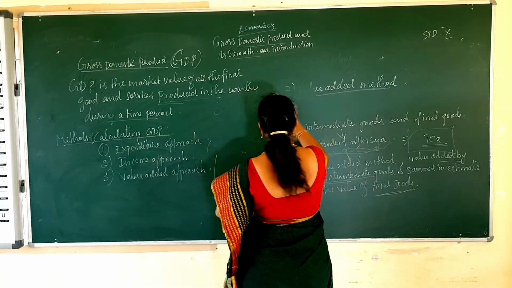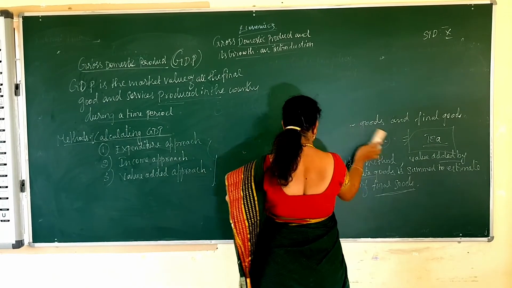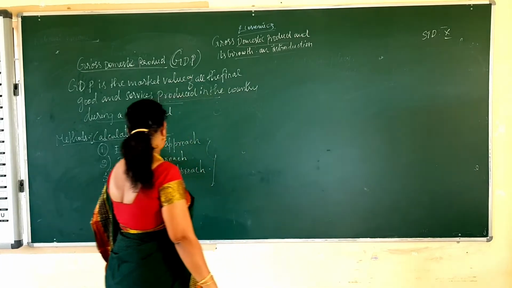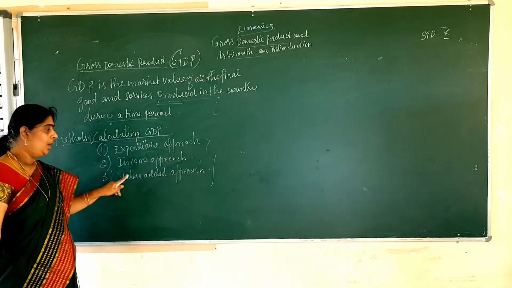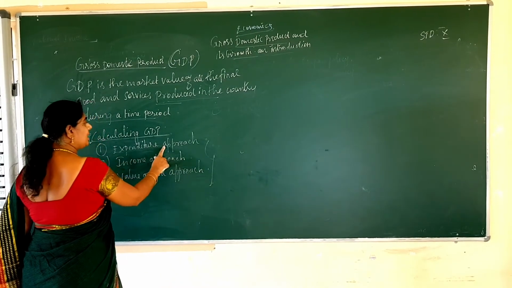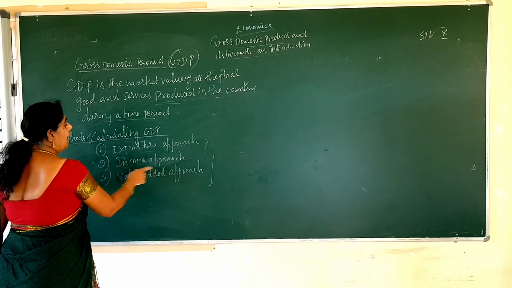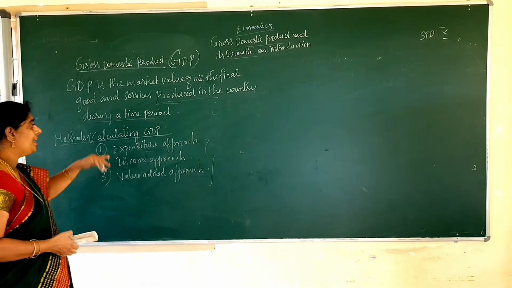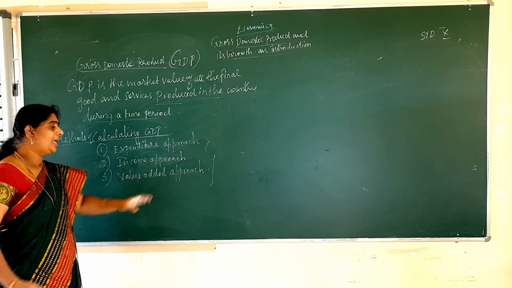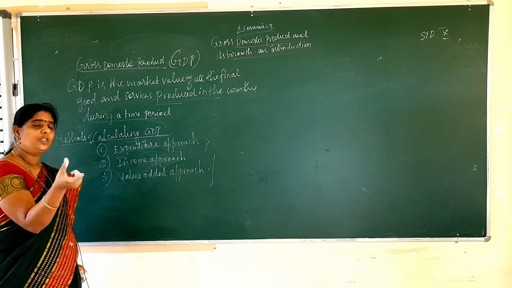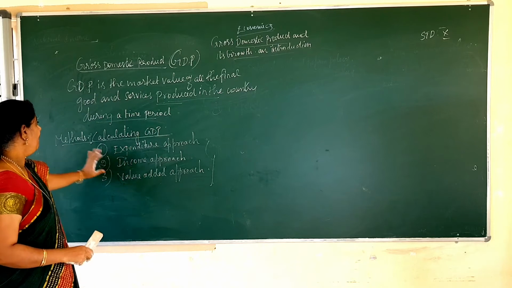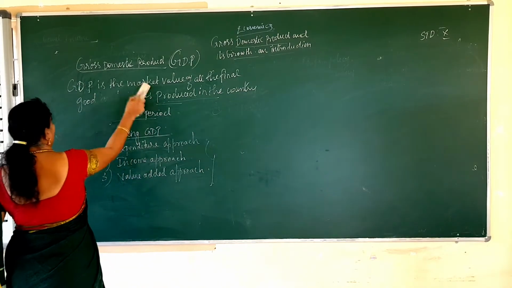So gross domestic product we can calculate by three methods, that is the expenditure method, income method and value added method. In this, expenditure is taken to measure GDP, and here the income is taken, the income of men and women involved in goods and services is taken to measure GDP. Here in the value added approach, if you add the value of all the intermediate goods, you will get the value of the final product. Those are the methods of calculating GDP.